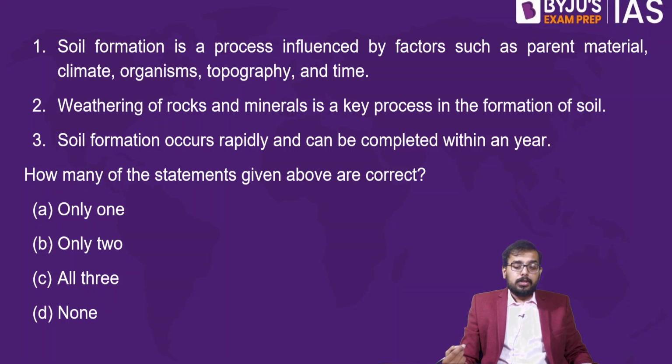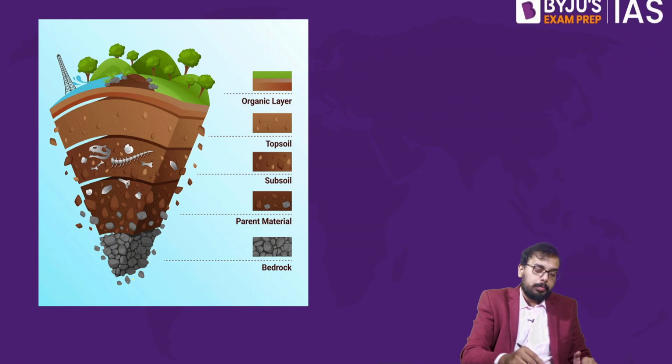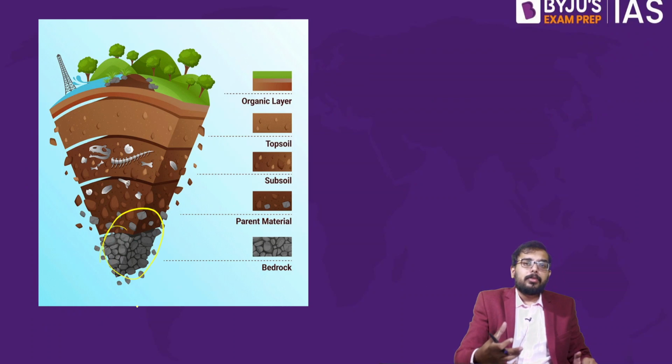This is regarding the soil formation. Soil formation is a process influenced by the factors such as parent material, climate, organisms, topography, and time. Is it true? Is soil formation determined by the parent material? Yes, definitely. Soil formation is determined by the parent material, the parent rock. Say for example, yesterday we took up the example of black cotton soil, right? Black cotton soil is completely dependent on the parent rock.